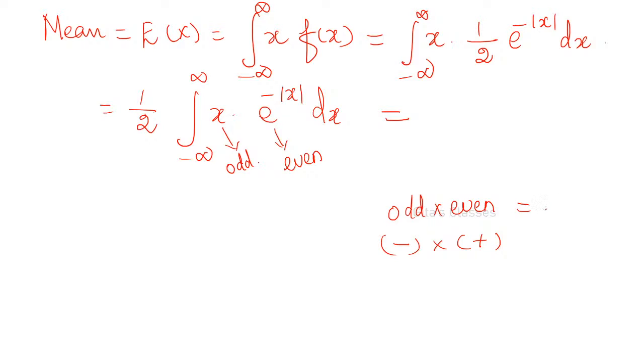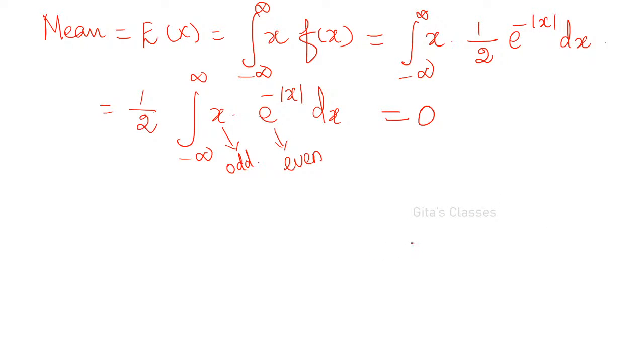Zero, very good. Odd into even, you will be getting an odd function. Therefore, this will become an odd function, and for an odd function it is 0. Therefore, directly you can write 0. Always remember, odd is minus, even is plus, so if you multiply, it is an odd function. Very good. Odd into even is odd.